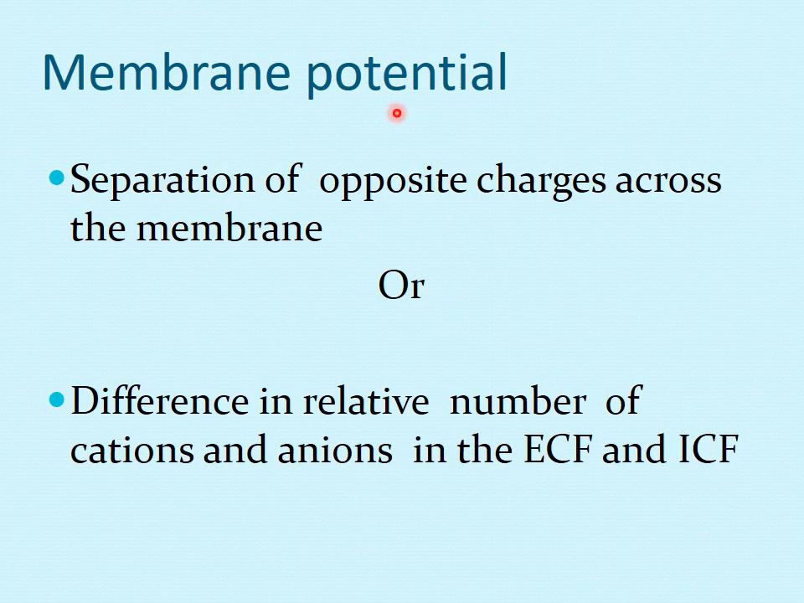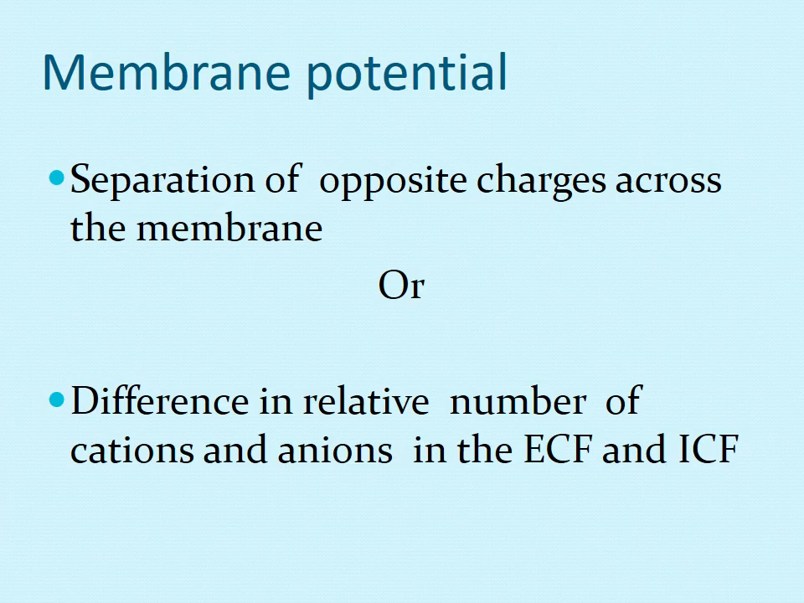Now let's move on to the actual topic, which is the membrane potential. Now what is membrane potential? The definition is the separation of opposite charges across the membrane, or a difference in the relative number of cations and anions in the ECF and ICF. Please focus on the definition. It is a difference in the number of positive and negative ions in the ECF and ICF.